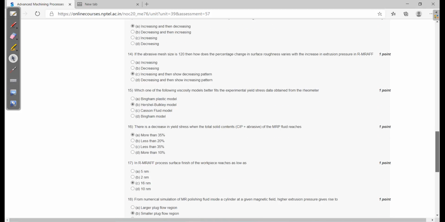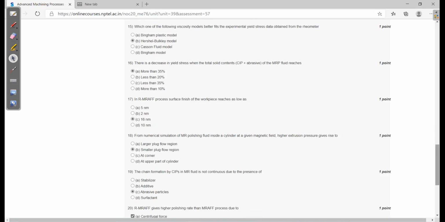16th: there is a decrease in yield stress when the total solid content, that is CIP plus abrasive, of the MR fluid reaches more than 35%.